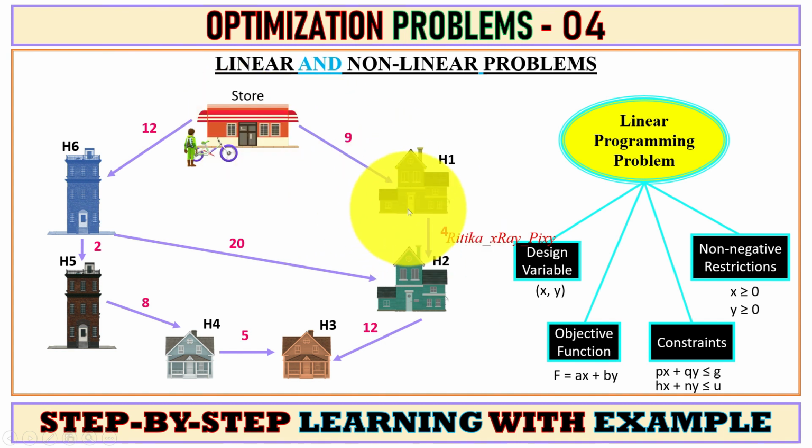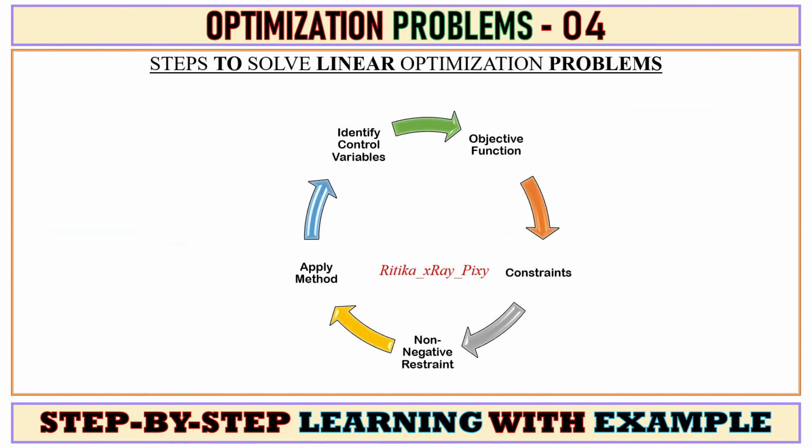This delivery person wants to find the shortest route to deliver the parcels and save fuel. This is a linear programming problem. So how can we solve linear optimization problems?